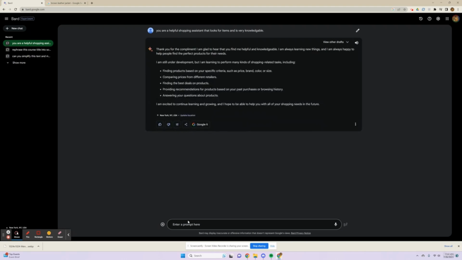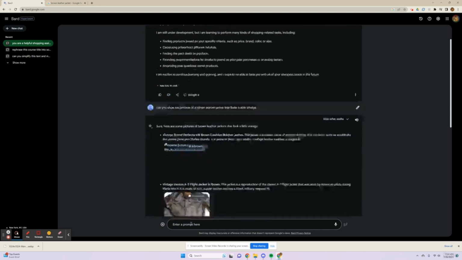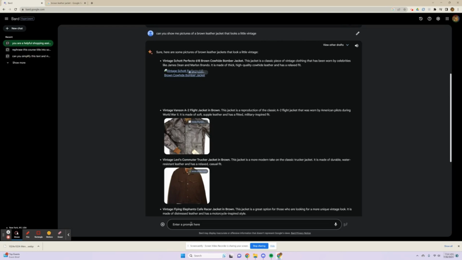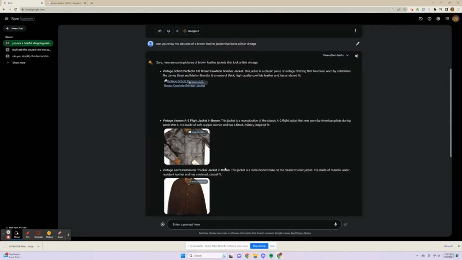So first I send my priming message, and then I follow up with, can you show me pictures of a brown leather jacket that looks a little vintage? And now when I send this, Bard will respond with images as well as different options for brown leather jackets. And some of these look good, but it's not exactly what I want. So let's ask Bard for a few more options.